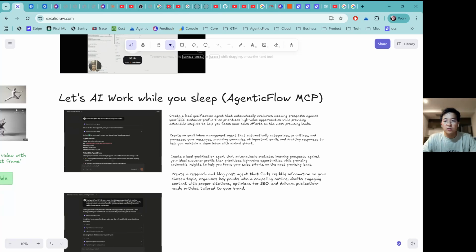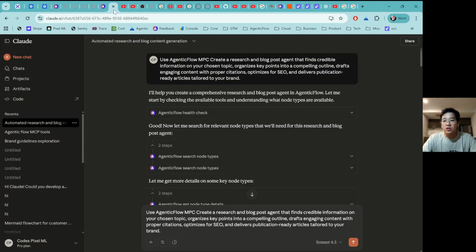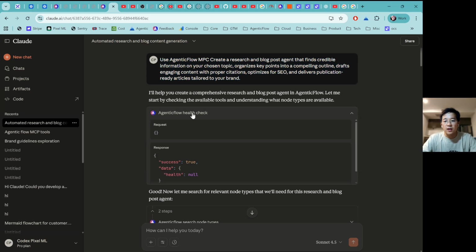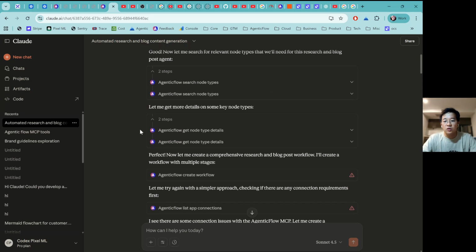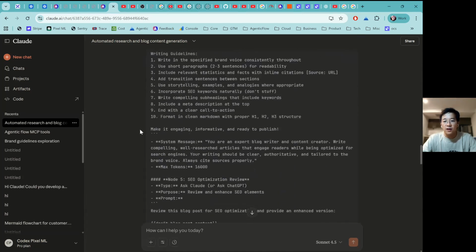What I would like to share with you today is Let AI Work While You Sleep, which is the AgenticFlow MCP. For this part, we managed to work with the new Anthropic integration, and perhaps we can do some kinds of workflow like this. I just used a very simple prompt, and then the agent is going to start a health check and do the different workflow creation on my part like this.